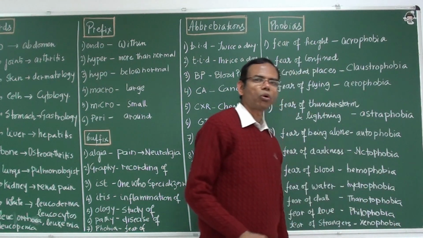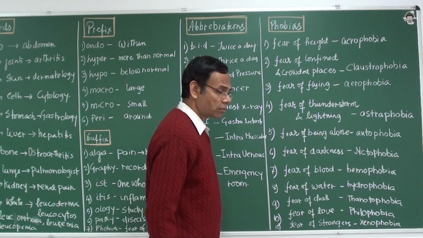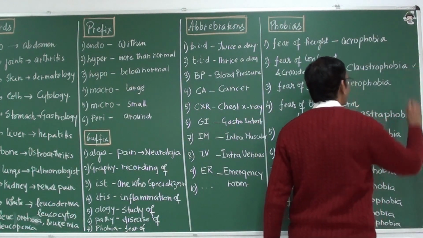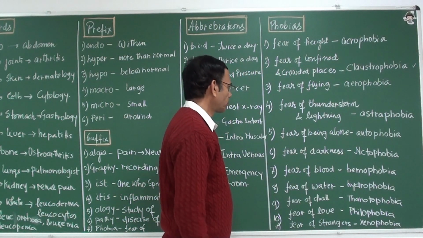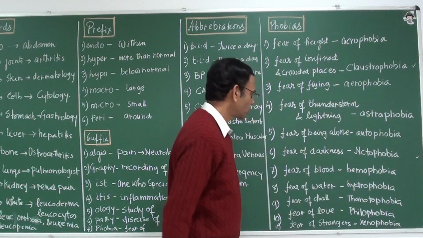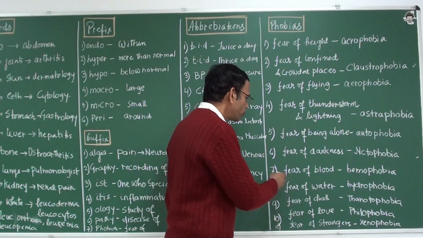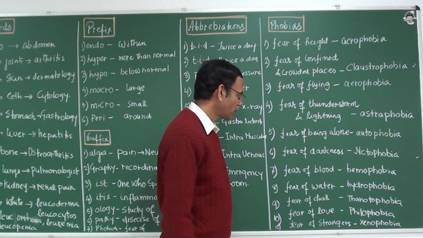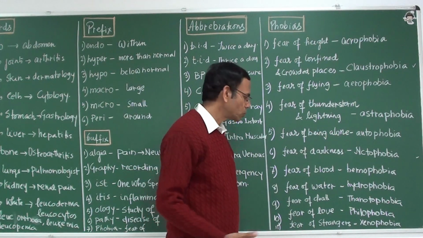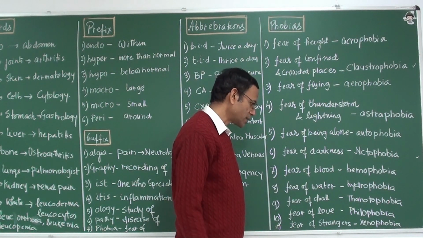Now there are a lot more, but let us just know about these. It is not that you need to remember everything, but at least claustrophobia, this is very popularly used, and fear of darkness, nyctophobia, is also important. Fear of blood, hemophobia, and fear of water, hydrophobia, are easy to remember. So maybe you can write some 4 or 5 other fears of your choice and submit that as your assignment.